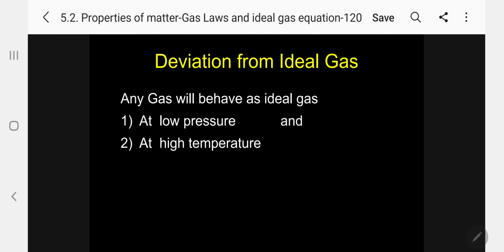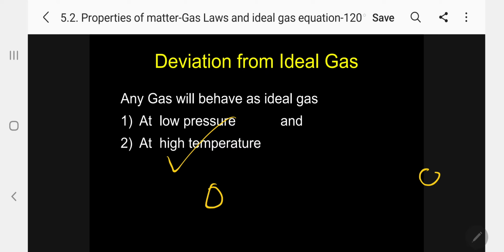Number 2, high temperature. Just opposite. Low temperature, like 0 degree, means gas gets cooled into liquid, coming closer. High temperature means we have seen the velocity is high, it is moving fast. That means at high temperature, molecules are far away. When molecules are far away, there is no force of attraction between the molecules, and they will behave like ideal gas.